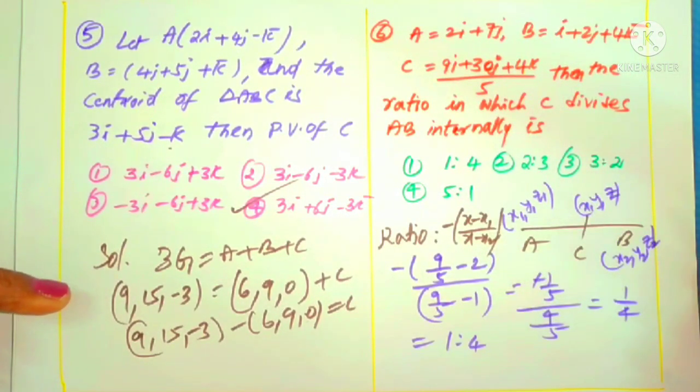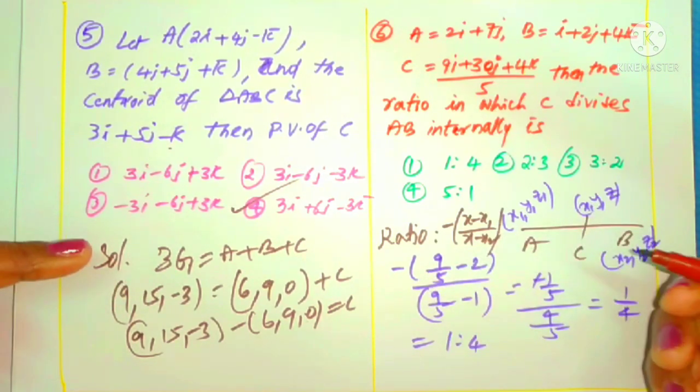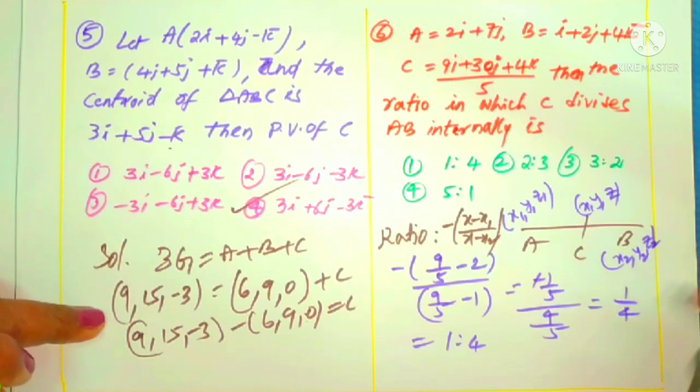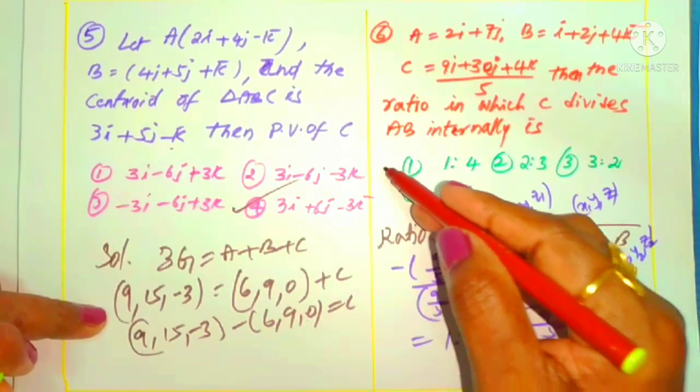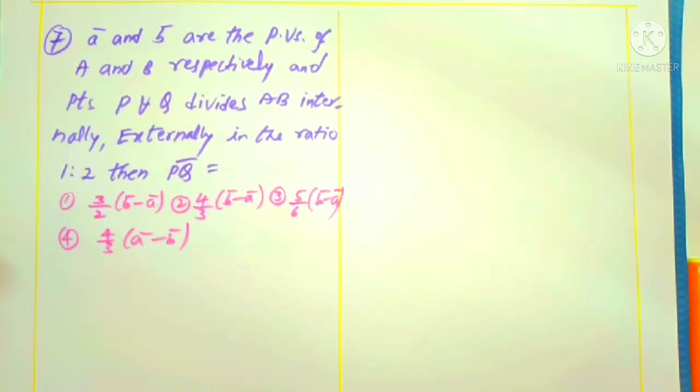From that you can find the required ratio. In 2-dimensional also the same concept you can use, and in 3-dimensional vectors also the same concept you can use. Okay, what is the answer? 1:4. It is clearly the first option. That's it.